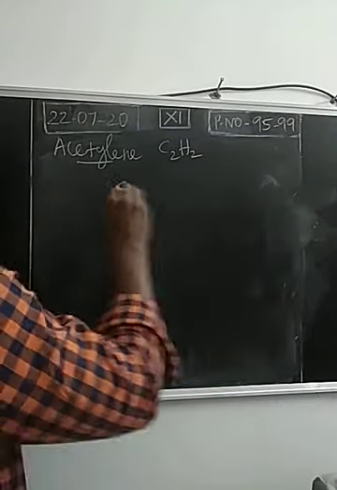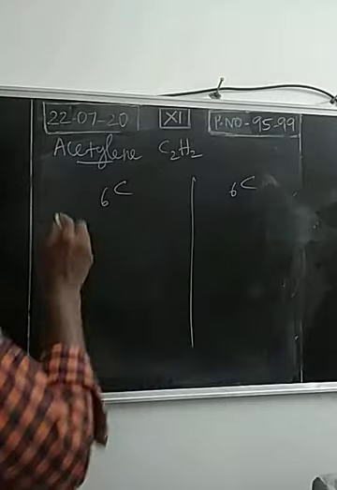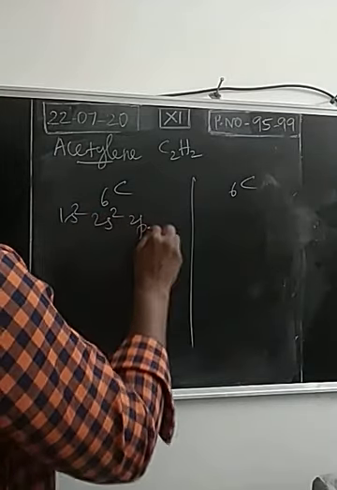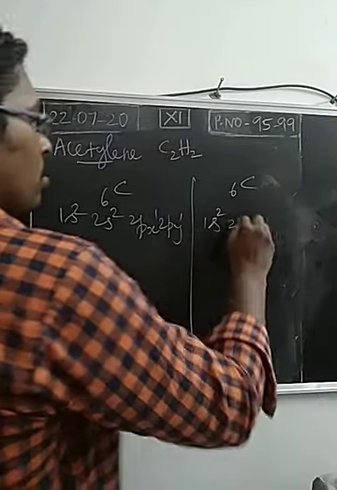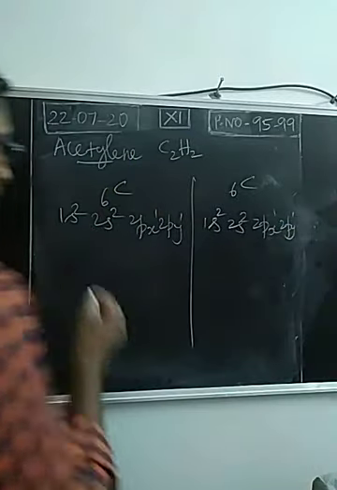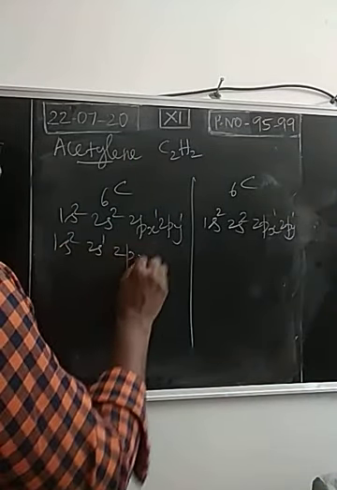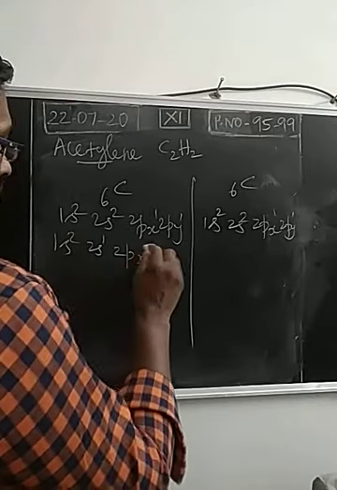So as usual, 2 carbon atoms with atomic number 6, ground state electronic configuration 1s2, 2s2, 2px1, 2py1. For both the carbon atoms, similar configuration. What is the excited state configuration? If other atoms are approaching the carbon, one electron will be jumped from 2s orbital into 2pz.